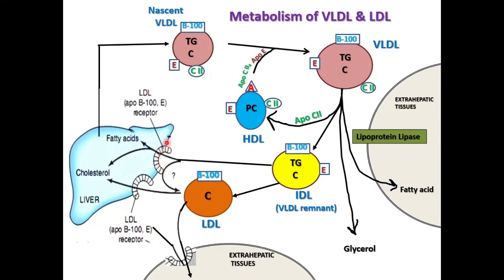These LDL receptors on the liver are called ApoB, ApoE receptors. They are found on most of the cell surfaces, and these receptors have clathrin coated pits. These are clathrin coated pits. I'll show you in the next slide.